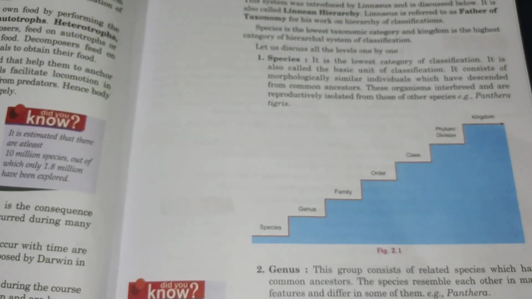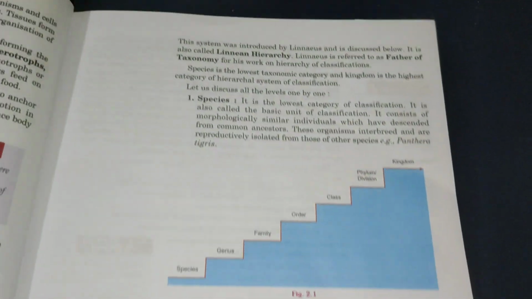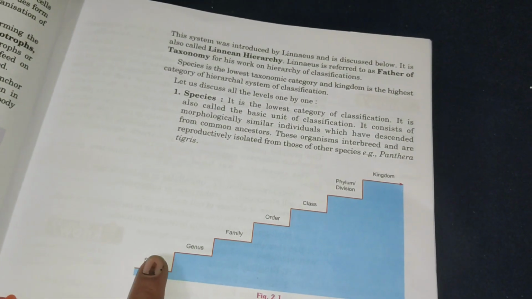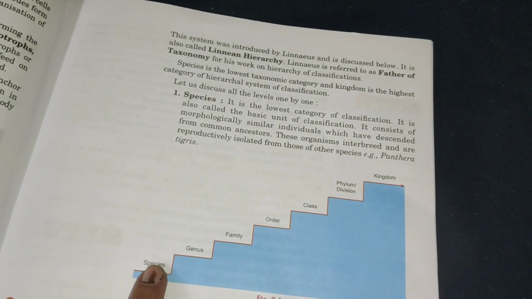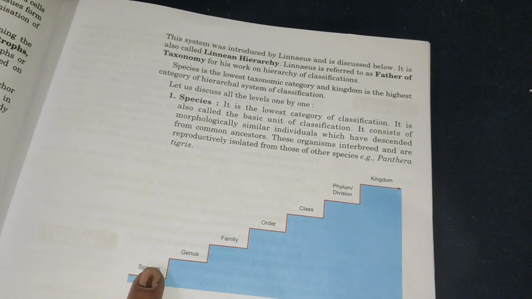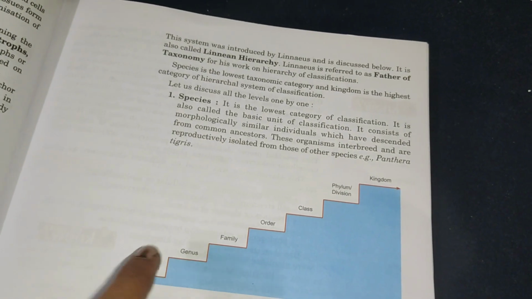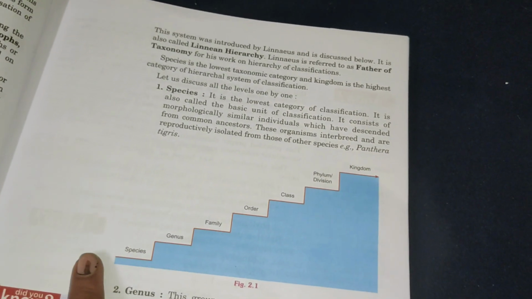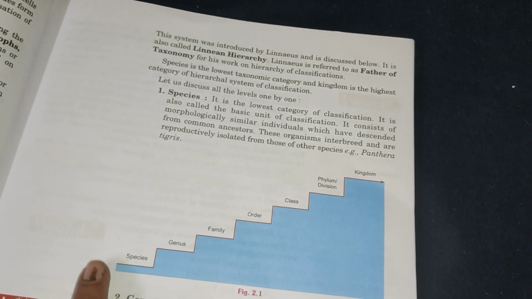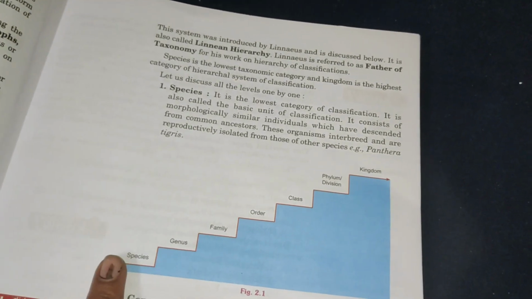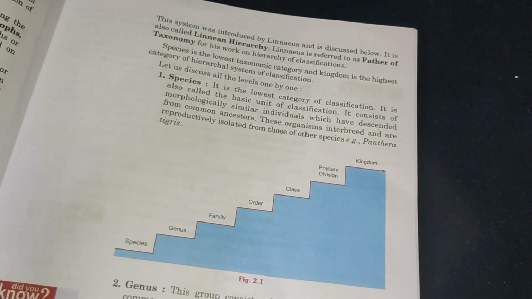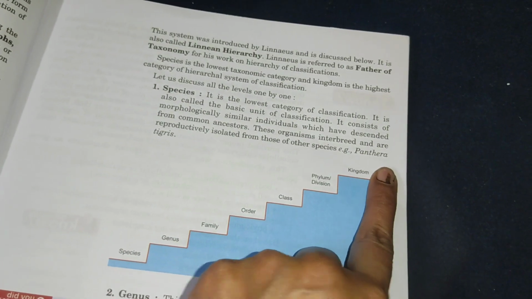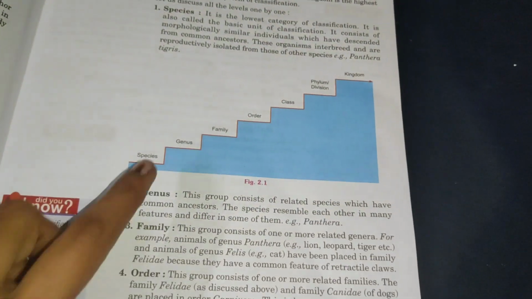So let's see species. It is the lowest category of classification, also called the basic unit of classification. It consists of morphologically similar individuals which have descended from common ancestors. So they all came from the same common ancestors. The organisms interbreed and are reproductively isolated from those of other species. These organisms can interbreed among themselves and reproduce the species, and they are isolated from other species, like Panthera tigris.